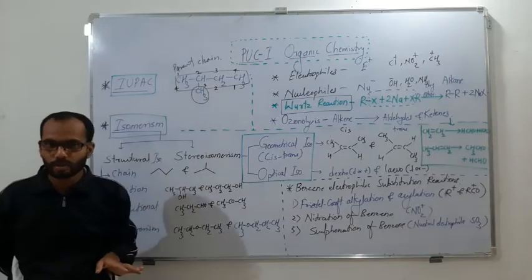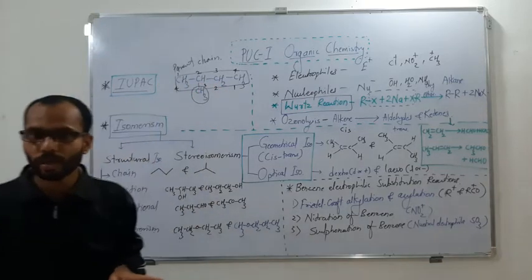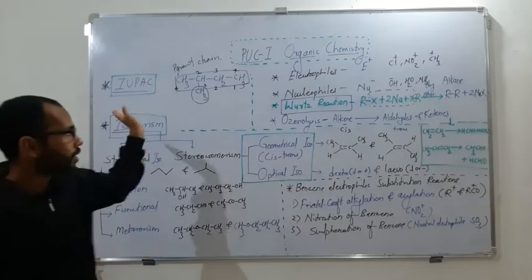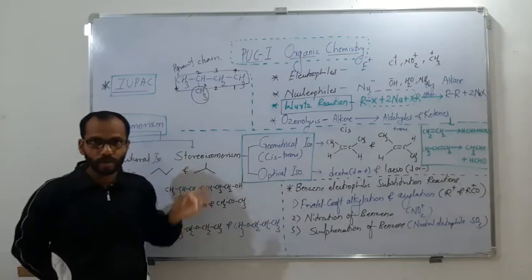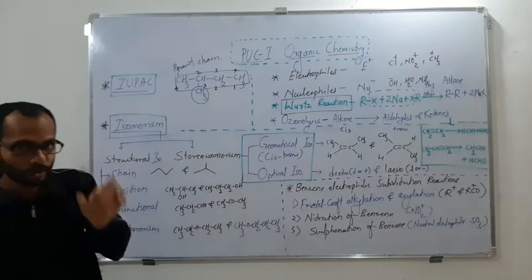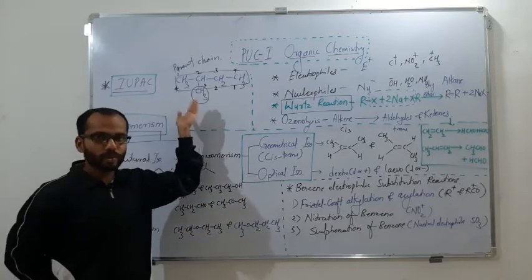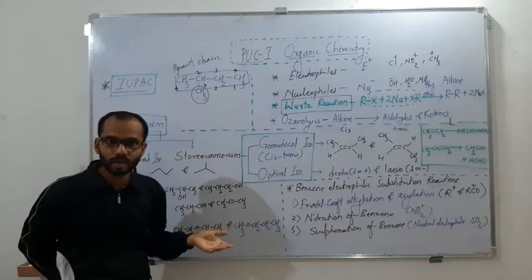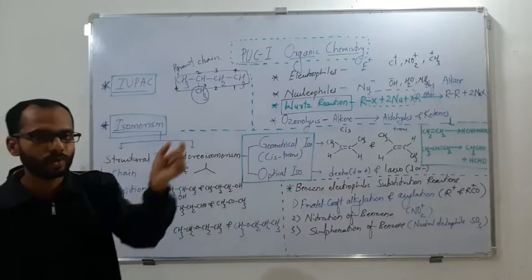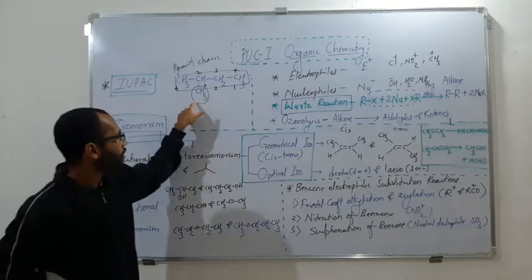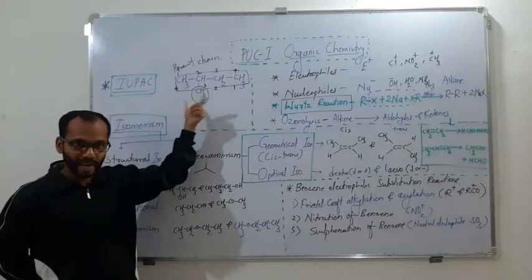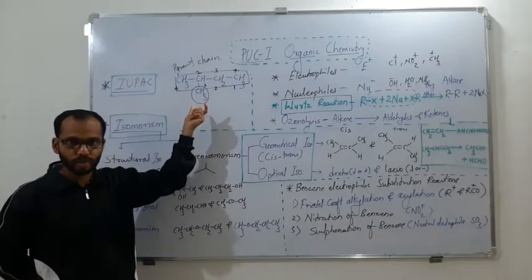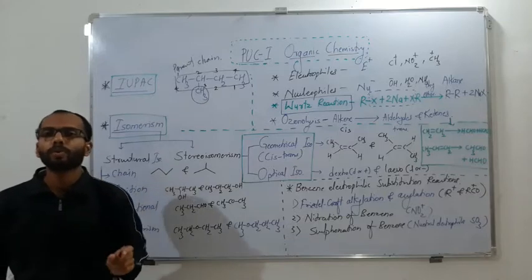So the first rule says that you need to select the longest continuous carbon chain, called the parent chain, then number the chain from that side so that the lowest possible position will be given. It may be a substituent or a functional group. If there is more than one substituent, then you are supposed to take the sum. You number from both directions.